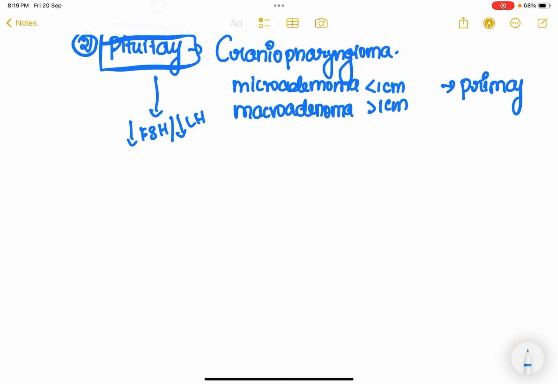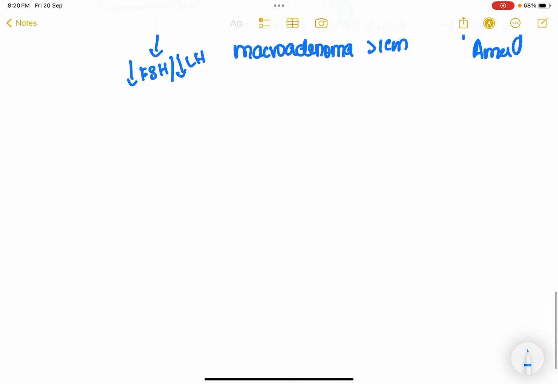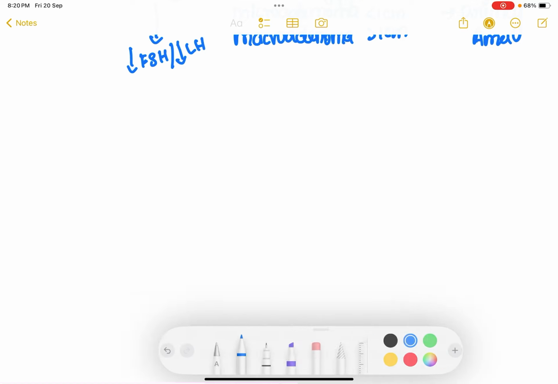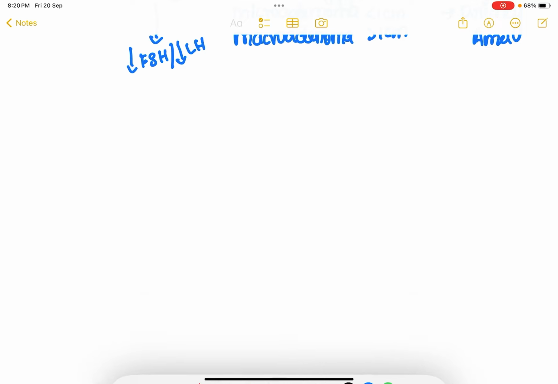So initially we discussed the problem with the hypothalamus, where there is hypothalamic failure which leads to decrease in the GnRH, and in pituitary we discussed a tumor called craniopharyngioma, and it can be a microadenoma or a macroadenoma. Micro is less than 1 centimeter, macro is more than 1 centimeter. So this will lead to decrease in FSH and LH from the anterior pituitary. And we have discussed the third. In third, we have discussed the ovary, right?